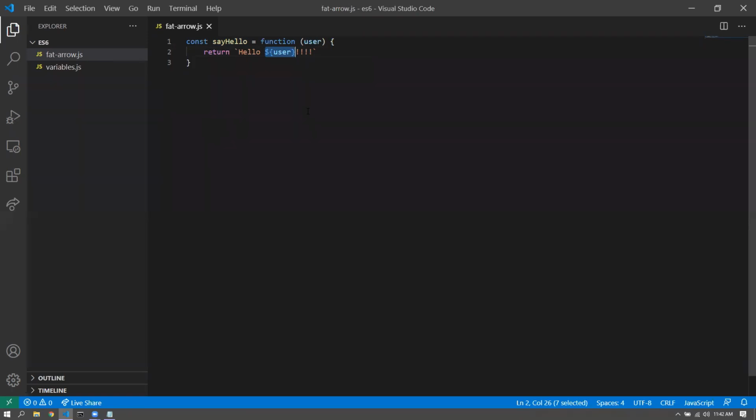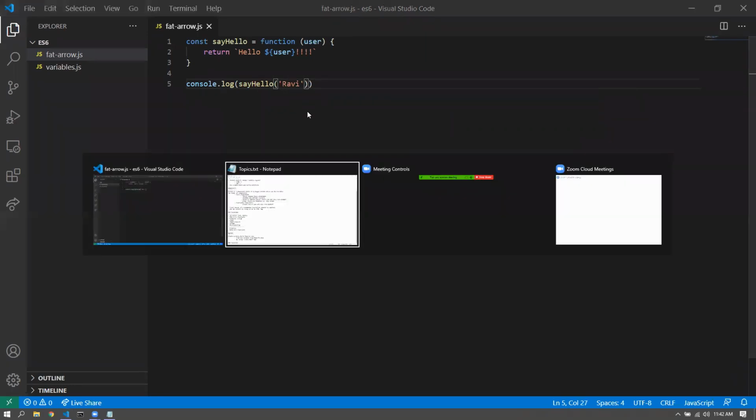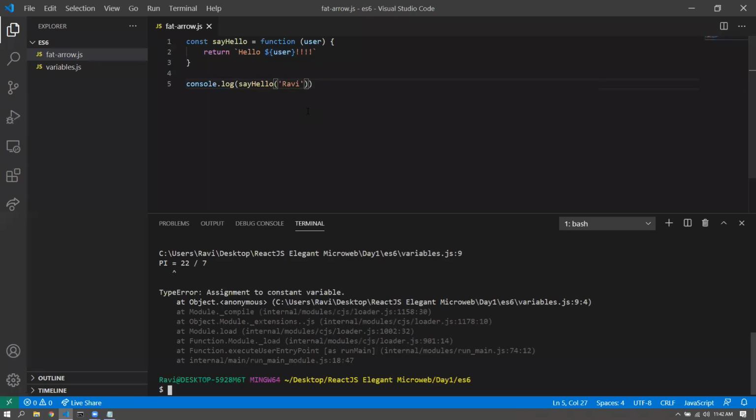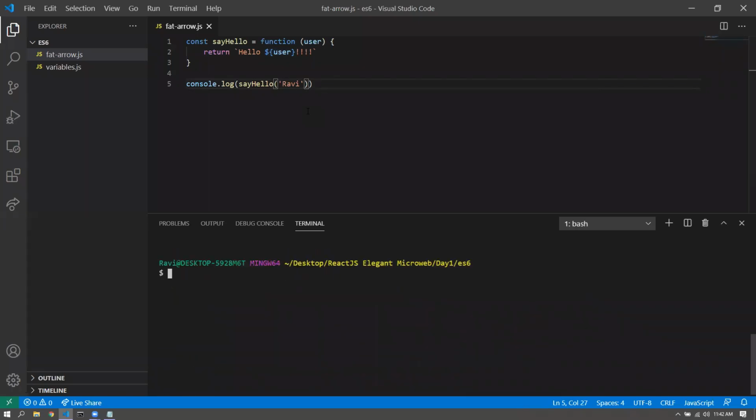Internally it does something very similar to React's interpolation. All right, so we can just display it, let's say console log, say hello Ravi, for example. And if I run this, you can see that you get the output.